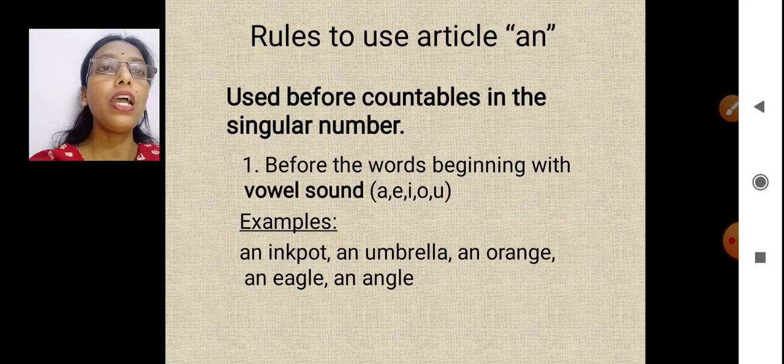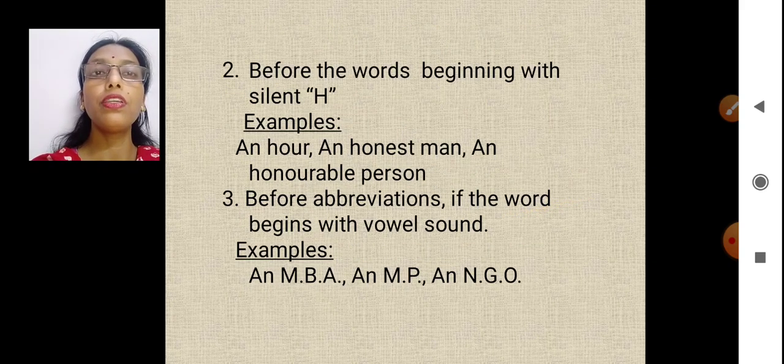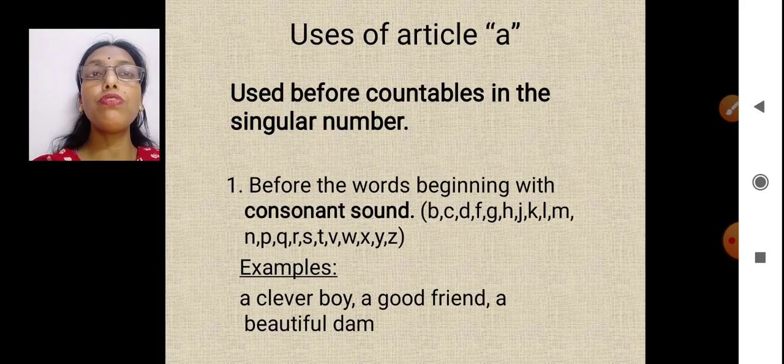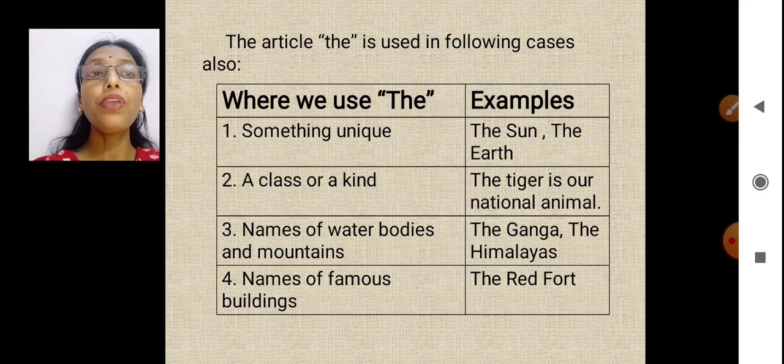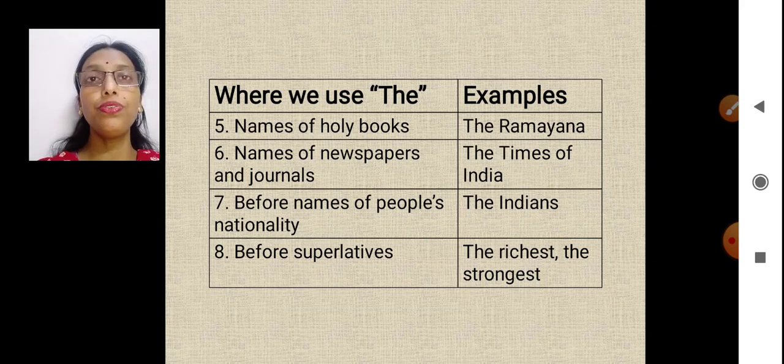I have also told you about the rules, how to use the article an. Then we went through the slides how to use article a, and finally we did where all we can use article the. So children, I believe now the articles are pretty more clear to you.